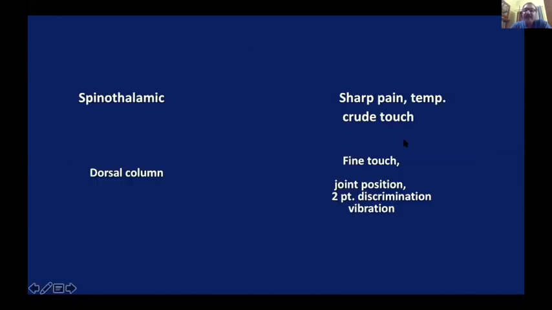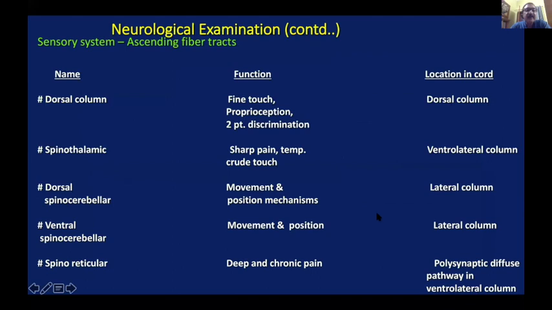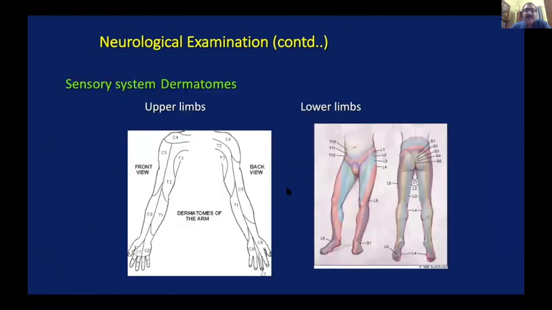Now I'll make it simpler for you to examine the sensory system. This is how you are supposed to examine all these modalities, which I'll show you by example. I'll not talk about this table. I already simplified it. You have to remember these dermatomes. You must, at the end of the examination, be able to find out which dermatome is affected. Only then will you be able to decipher the level of the spinal cord injury or spinal cord insult.